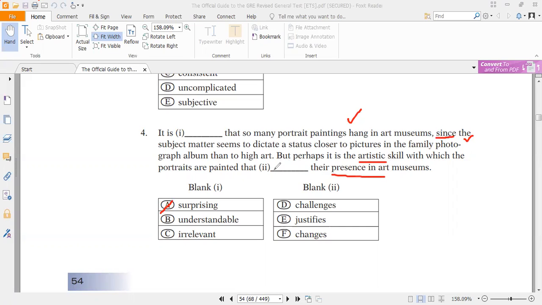Yes, we can use the word justifies. Now challenges, no, their presence isn't challenged, rather it is supported. So we can't use the word challenges. Justifies, yes. We can use the word justifies here, and change, no. Nothing is changed here, so the correct answer should be justifies.